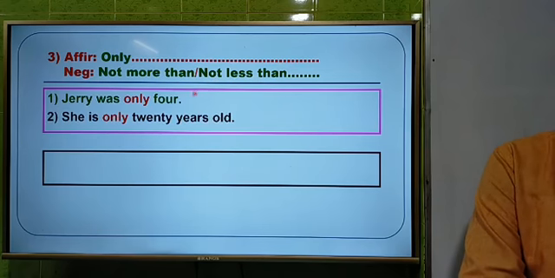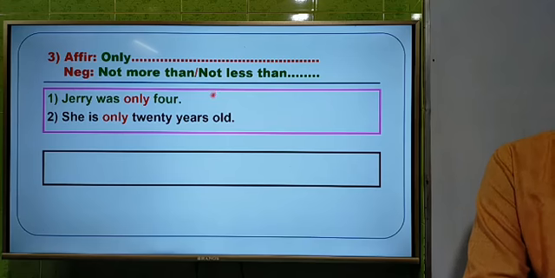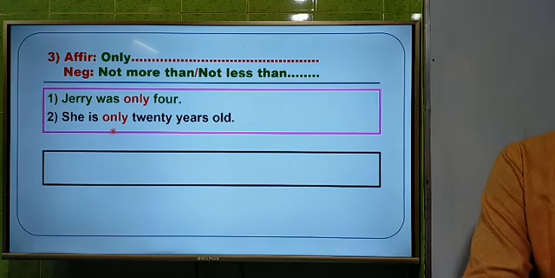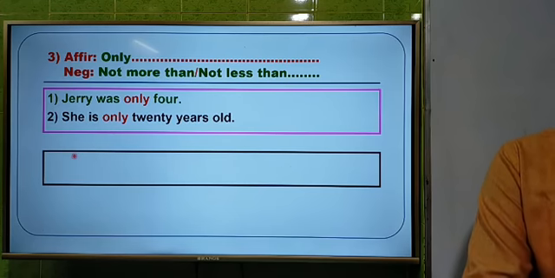And there are 2 questions here. Jerry was only 4. She is only 20 years old. That means 2 sentences, the age of 2 persons. So we have to use not more than or not less than.